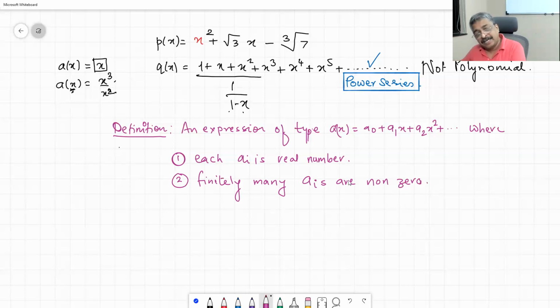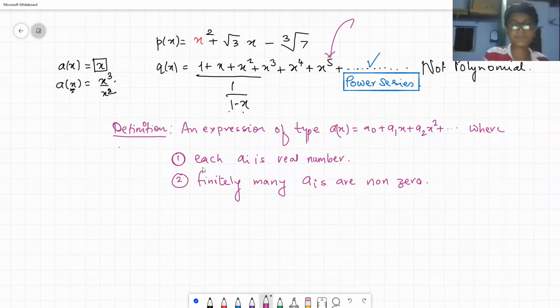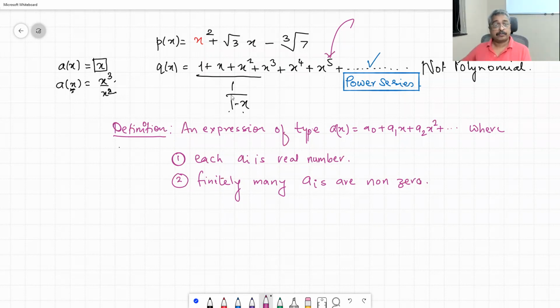Now, because of this second statement, this becomes a power series and not a polynomial. Because if it follows the same pattern, then there are infinitely many coefficients which are non-zero. Therefore, I am not allowed to call it a polynomial. Do you understand? Each ai is a real number. That means all the coefficients sitting here must be real numbers.